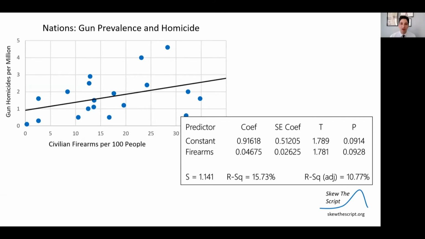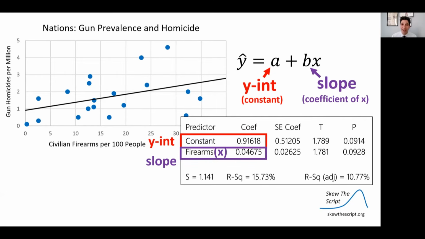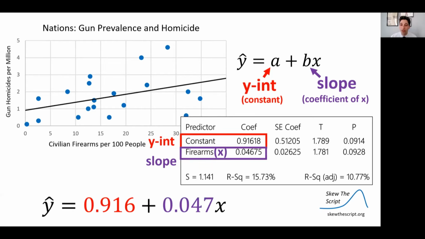So often with these sorts of problems, they're going to give you a regression output table, and you have to be able to read that table and read various components of it. So let's use this table to figure out what the equation of this least squares regression line is. And remember, we have to describe the y-intercept and the slope. Well, the constant in the equation, the one that's not attached to an x, is the y-intercept. So in this case, the y-intercept is 0.916. That means the slope, the coefficient on firearms, our x variable, is 0.046.